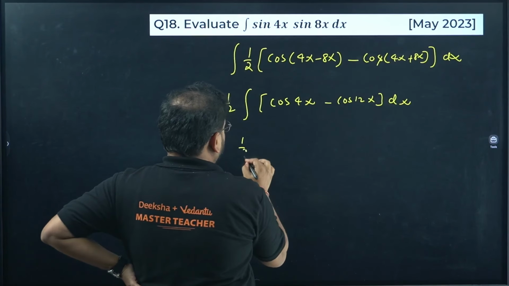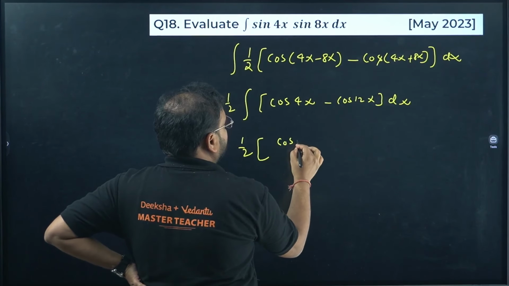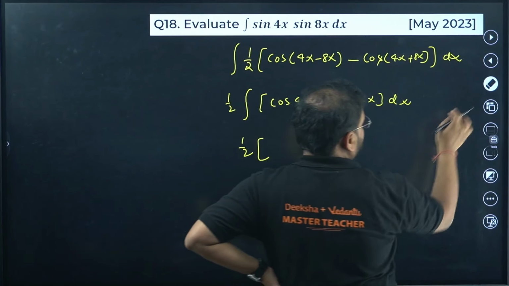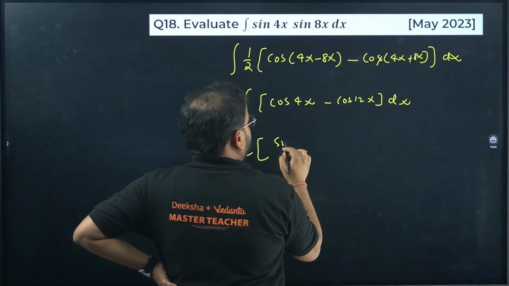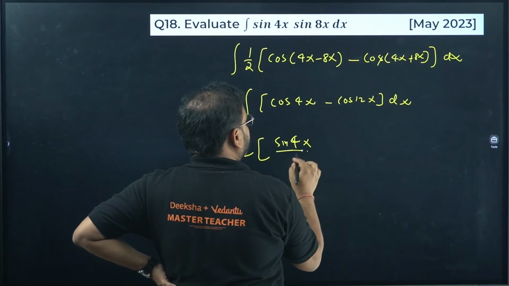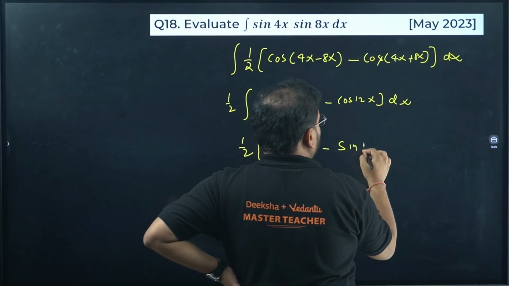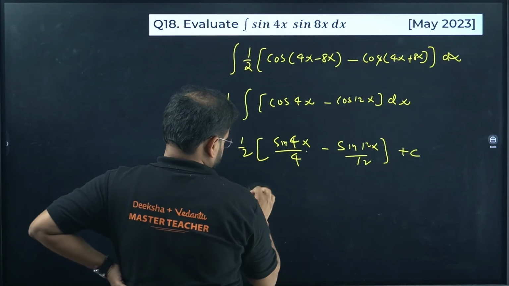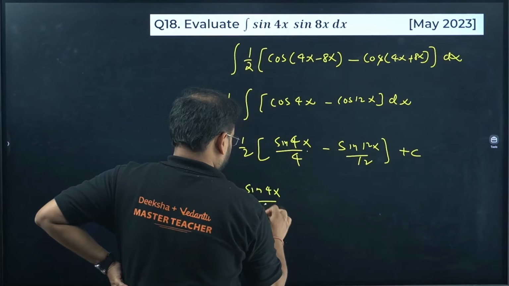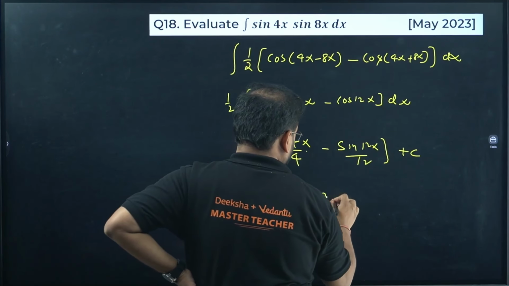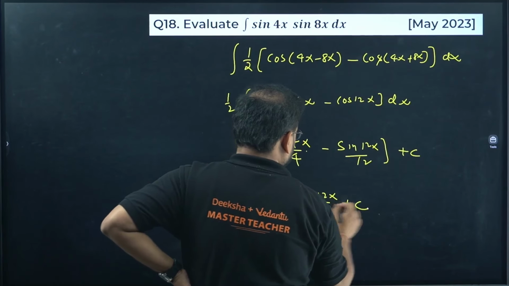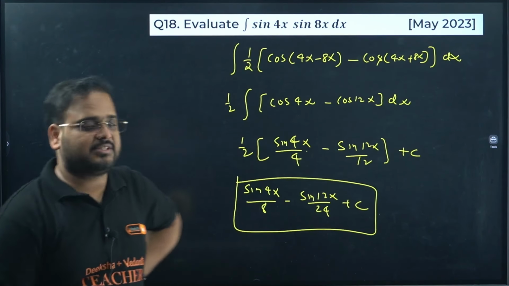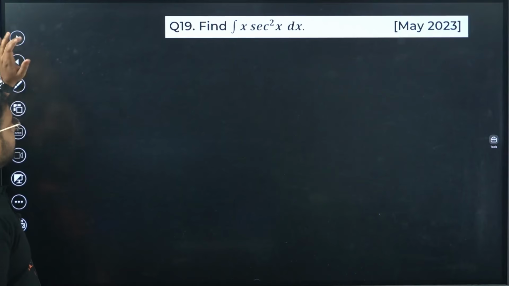Integrate now. We have cos, cos integration is there, no? So sine 4x by 4 minus sine 12x by 12 plus c. So we get here sine 4x by 8 minus sine 12x by 24 plus c. The difference is there. Next, 19th.